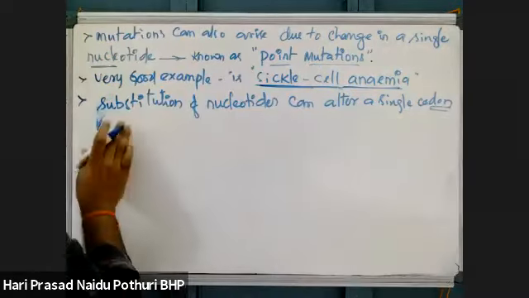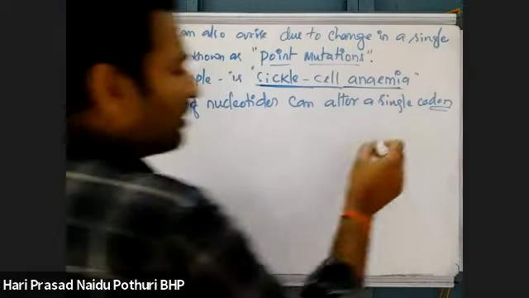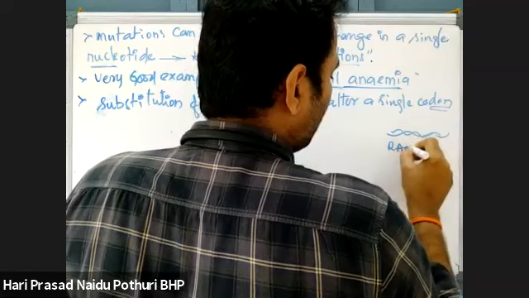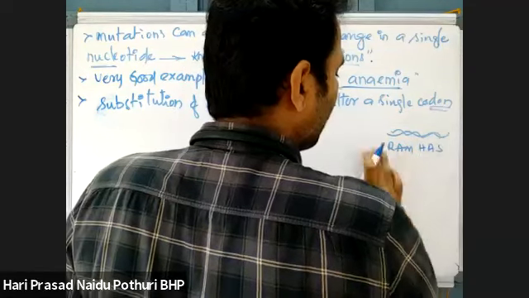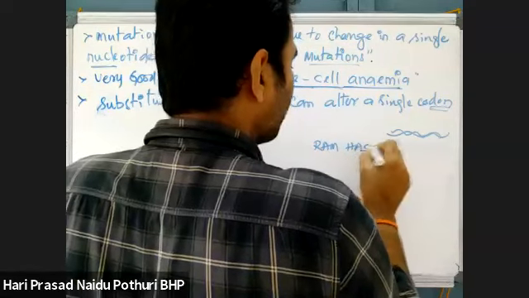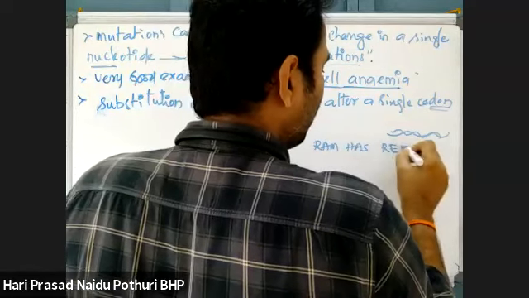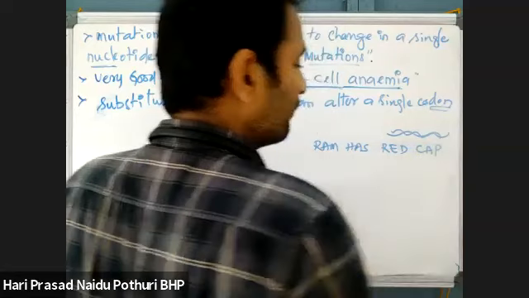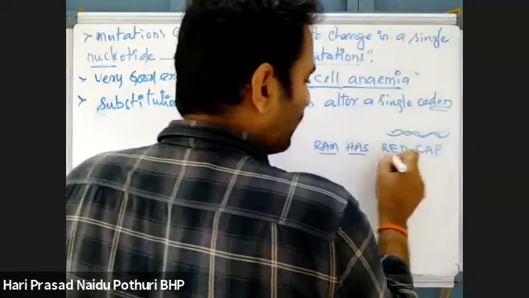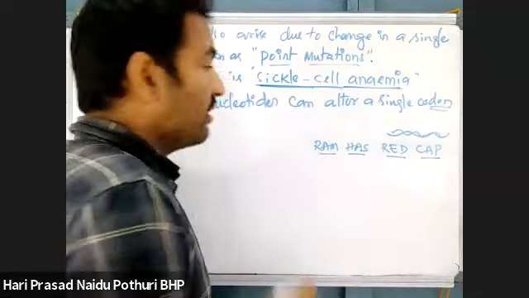Substitution means, suppose here 3 nucleotides are there. What I told you, Ram has red cap. Okay, this is a nucleotide sequence and genetic code sequence.